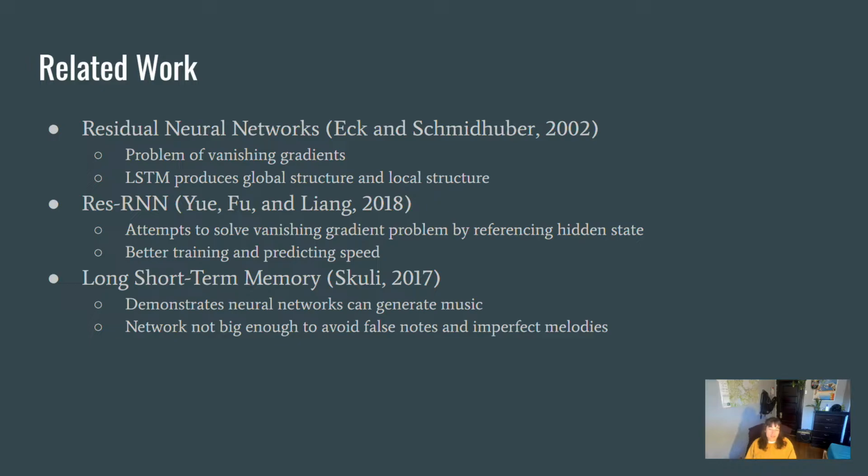And then ResRNN attempts to solve the vanishing gradient problem, but we decided not to use that. Next, long short-term memory demonstrates neural networks can generate music, but networks might not be big enough to avoid false notes and imperfect melodies.